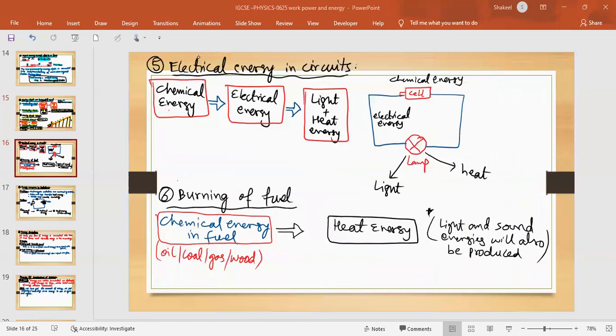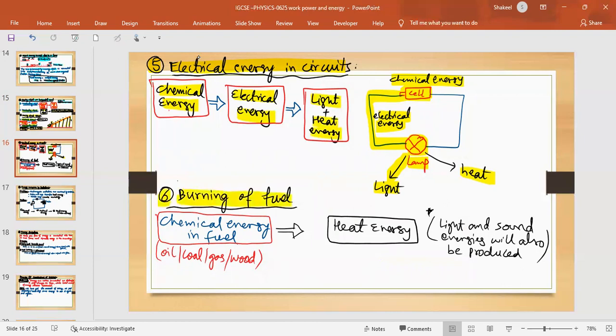Okay, the next one is number 5, which is electrical energy in circuits. Let's say this is the cell. You know, a cell has chemical energy and you connect it with a lamp. The cell converts its chemical energy into electrical energy of the charges, and when those charges pass through the lamp, it converts electrical energy into light and heat energy. So chemical energy in the cell becomes electrical energy in the charges, which is converted into light and heat energy.